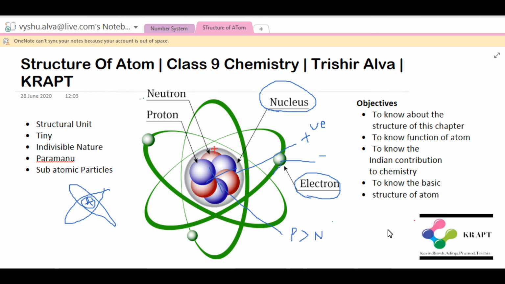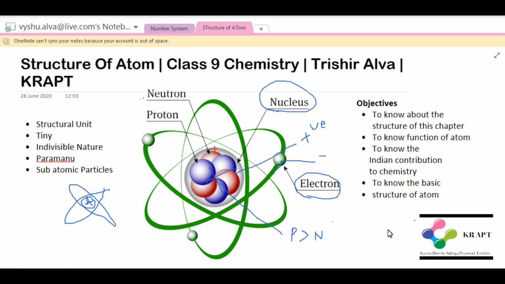So this is it for today. In today's session we mainly discussed the structure of the chapter, that is, what all is there in the chapter, and the function of atom, that it is the structural unit, the building block of matter or chemistry. We learnt about the indivisible nature of matter through the Indian contribution to chemistry, Maharshi Kannad's theory.